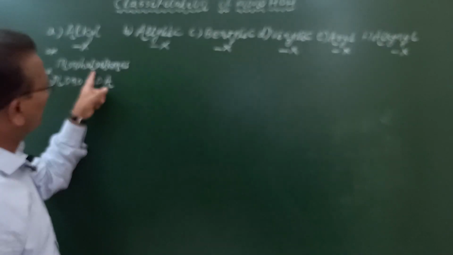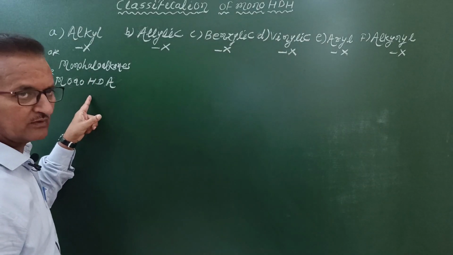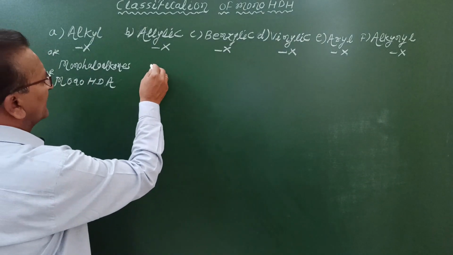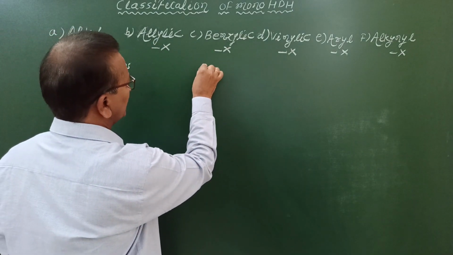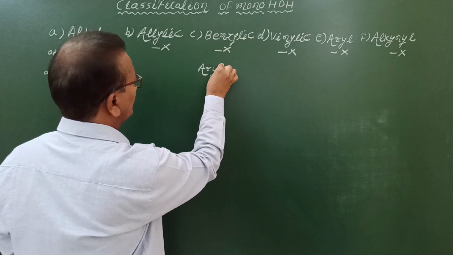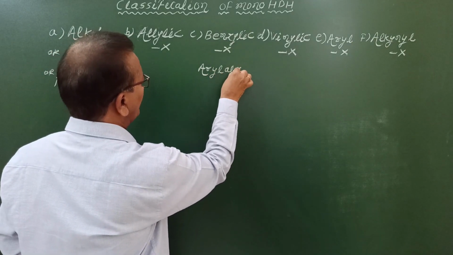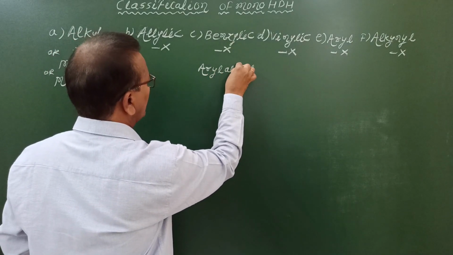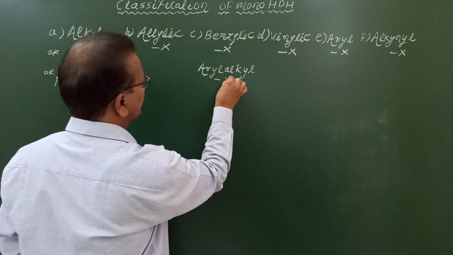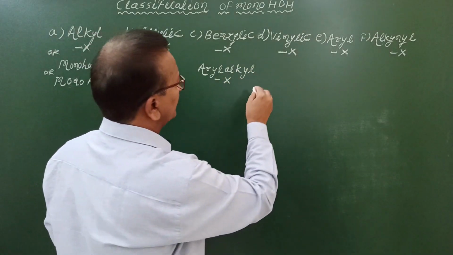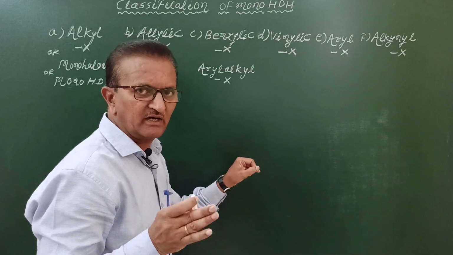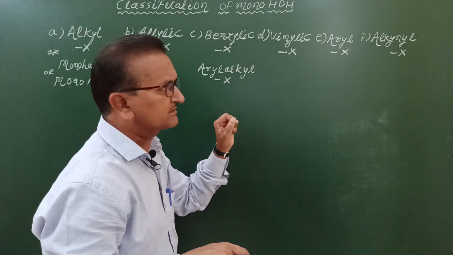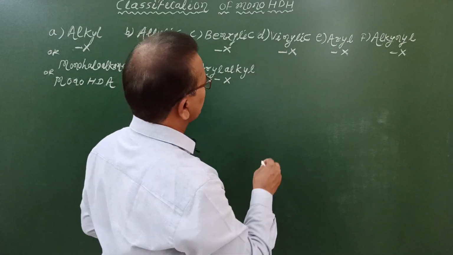Alkyl halides, monohaloalkanes or monohalogen derivatives of alkanes. Allylic halides are simply called as allylic halides. Benzylic halides are also called as aryl alkyl halides or aralkyl halides or aryl substituted alkyl halides.